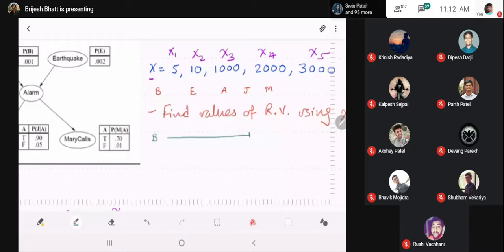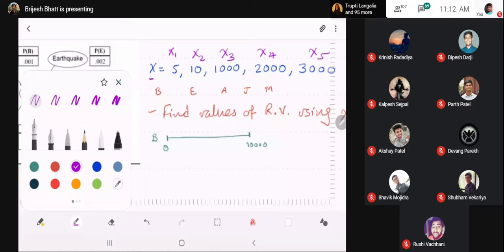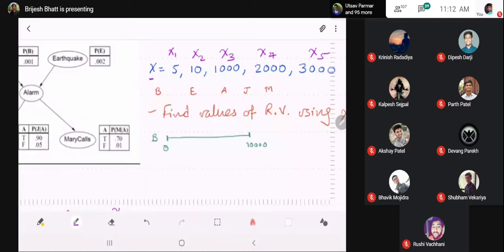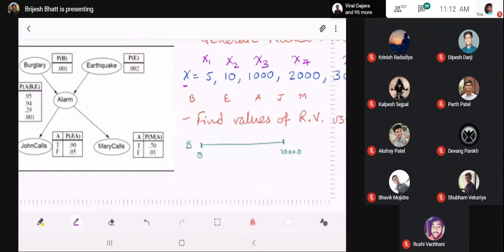And let's say the length of the stick is from 0 to 10,000. And let us divide the region of the stick based on the probability of burglary. So what is the probability of burglary to be true? 0.001. So where do I draw a line? At what point? At point 10.